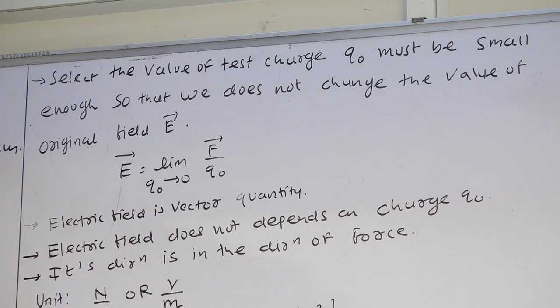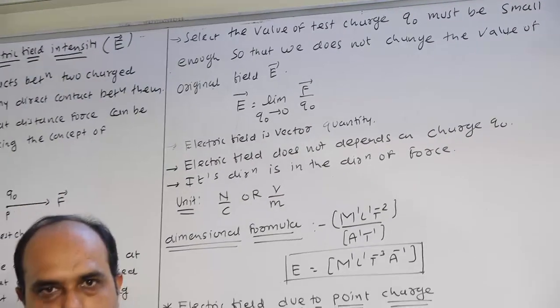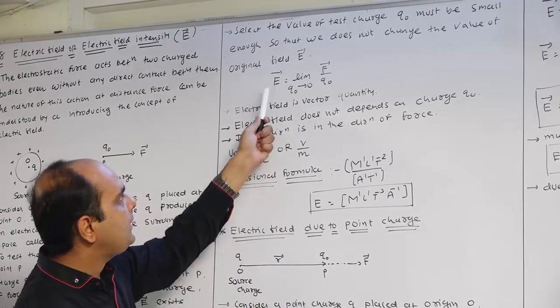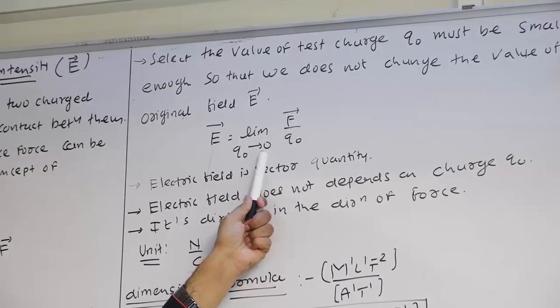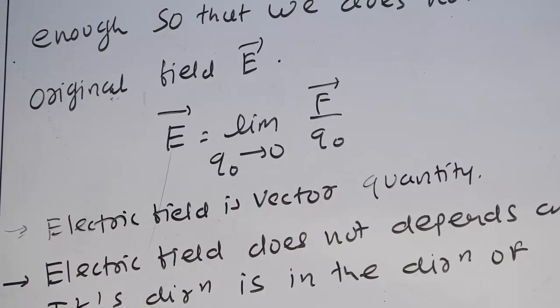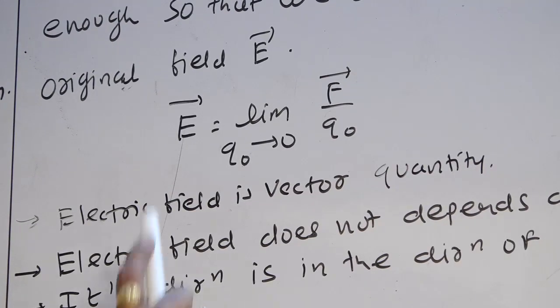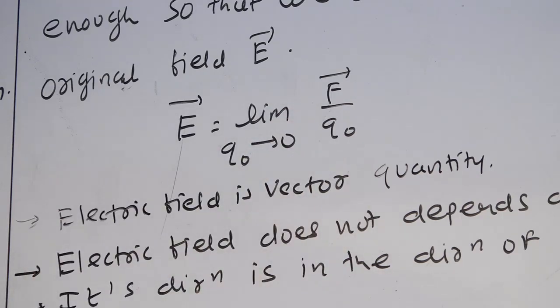Therefore, we can say that the value of the test charge you select tends to 0. So the next expression is given like this: vector E is equal to limit Q0 tends to 0, vector F by Q0. Nothing else, we are just applying the limit Q0 tends to 0.